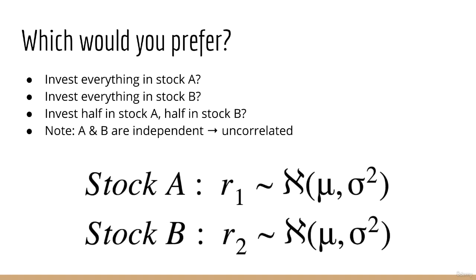Let's again consider a scenario where you have two choices. There are again two stocks, stock A and stock B. This time, both stocks have the exact same return and the exact same standard deviation. Let's suppose, for simplicity's sake, that their returns are both normal, with mean mu and variance sigma squared. Importantly, let's also suppose that the returns for A and B are completely independent. As you know, independence also implies no correlation.